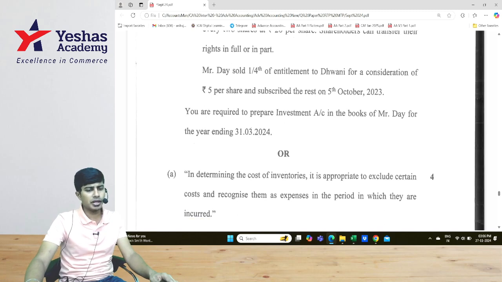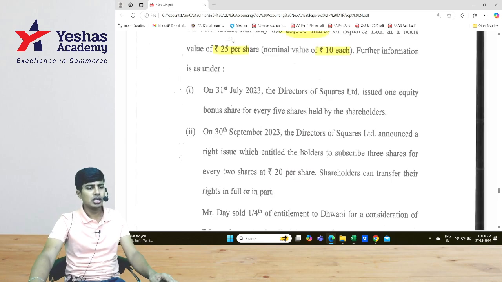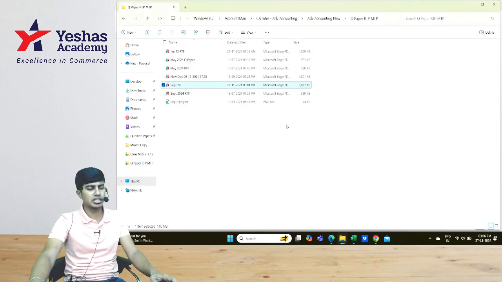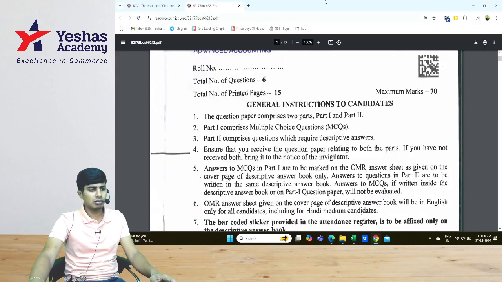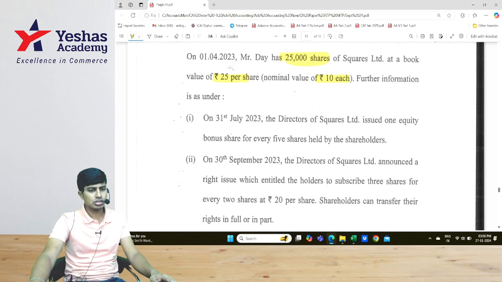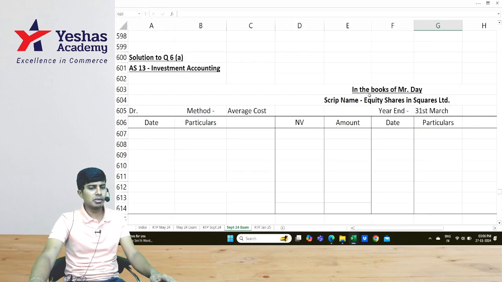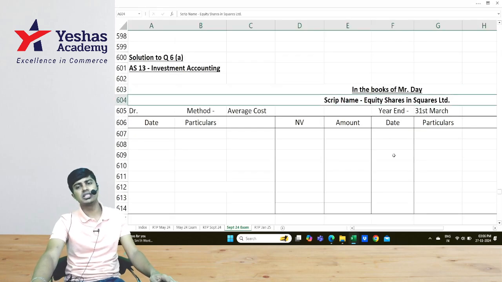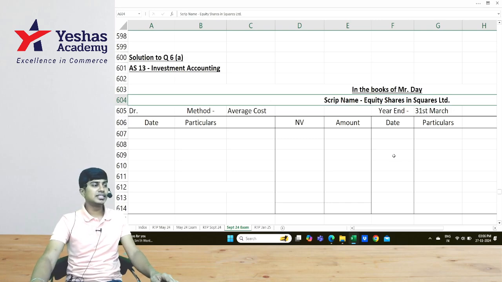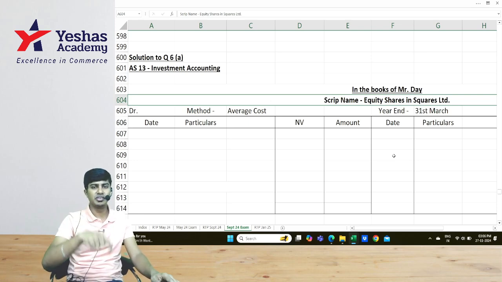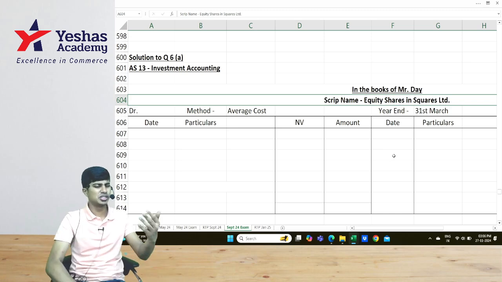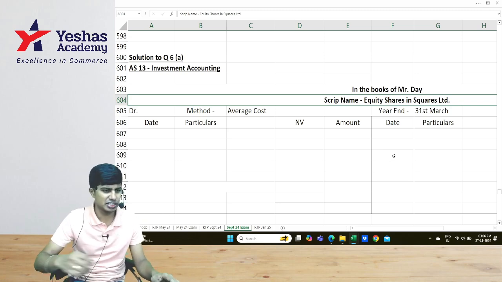You are required to prepare investment account in the books of Mr. Day. Okay, let's do this. So I'll open in the books of Mr. Day, script name is equity shares in Square Limited. This is variable income based security, so there is no interest rate, and then dividend, all of those. This is basically dividend based transaction.